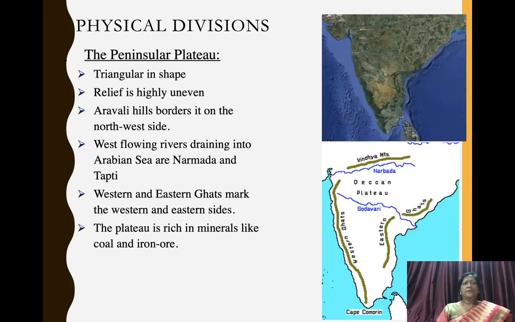The fourth physical division of India is the Peninsular Plateau. It is triangular in shape as you can see in the picture. The relief of the plateau is highly uneven.